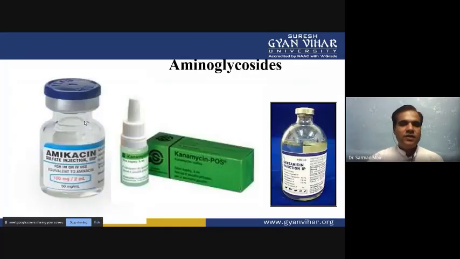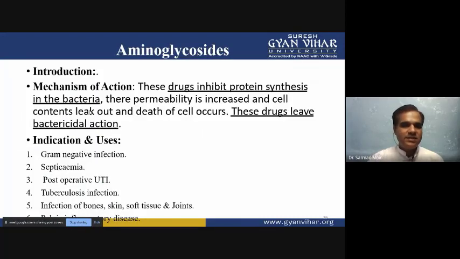Then the third type of antibiotic is aminoglycosides. Many aminoglycosides are there, and these aminoglycosides inhibit protein synthesis in the bacteria, and the permeability will increase so that the cell contents leak out and the bacteria die very easily. So these drugs have bactericidal action, and they kill the bacteria by inhibiting protein synthesis, and the permeability increases so that the cell contents leak out and the cell dies.